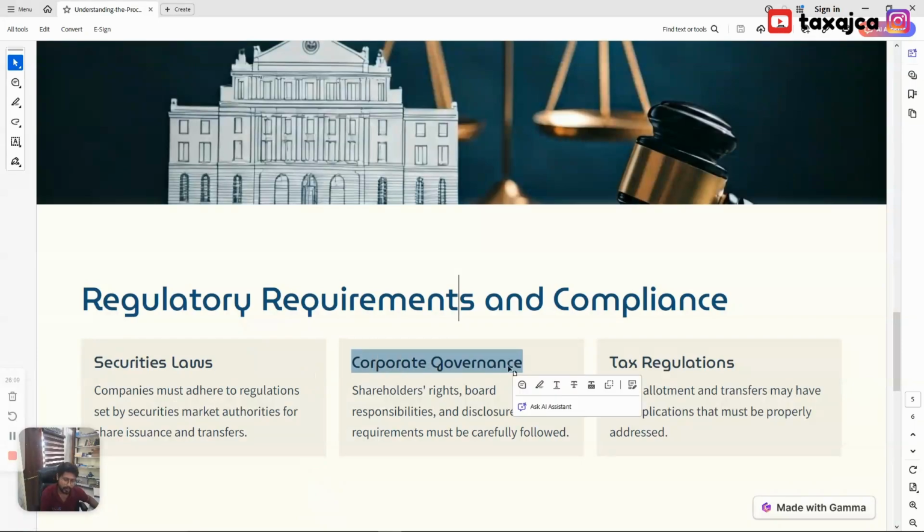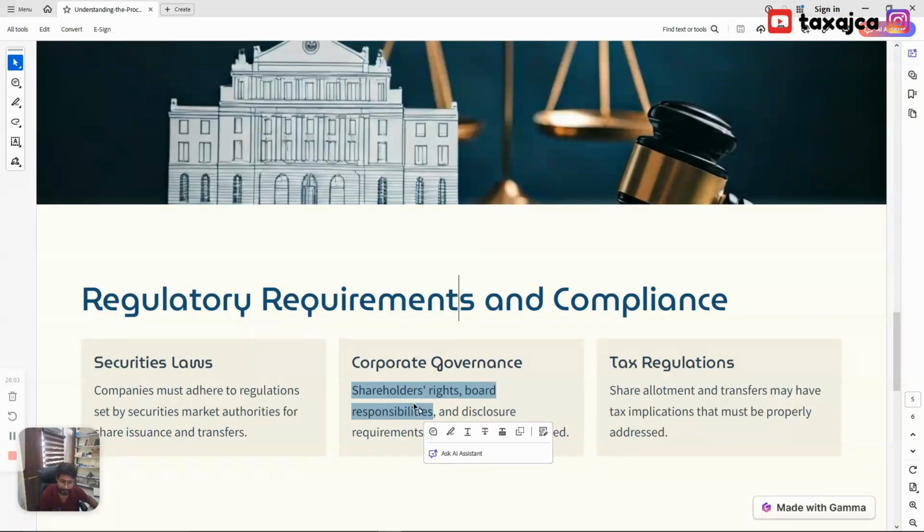The second one is corporate governance. See, the shareholders' rights and board responsibility are a very sensitive topic for a company. They need to disclose their requirements, and these need to be carefully followed so that corporate governance can be maintained in the company. The last one is tax regulations. Share allotment and transfer may have tax implications that must be properly addressed.